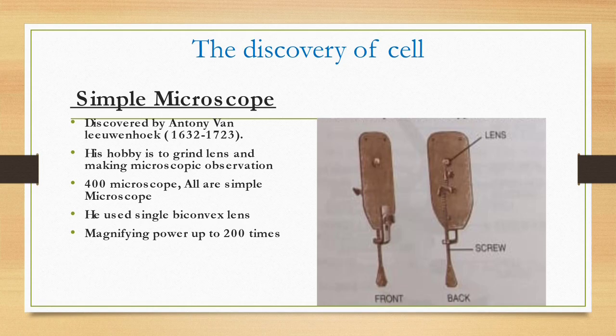Its magnifying power is up to 200 times. So this is about the simple microscope.